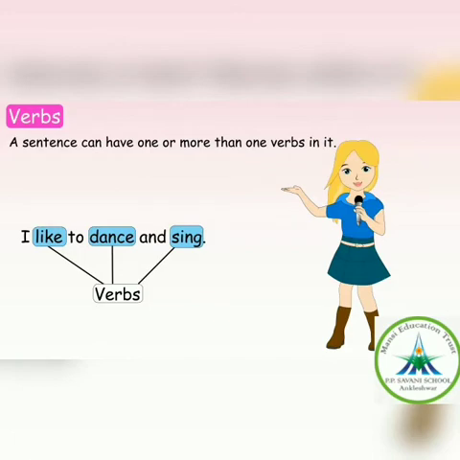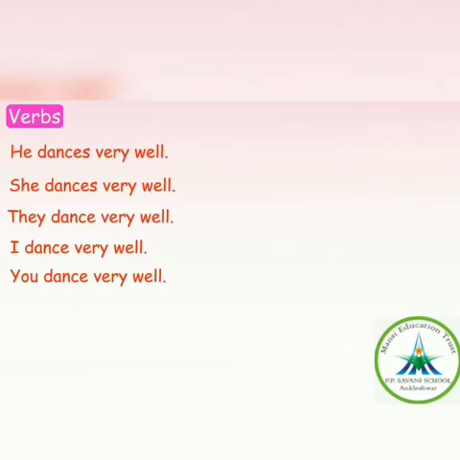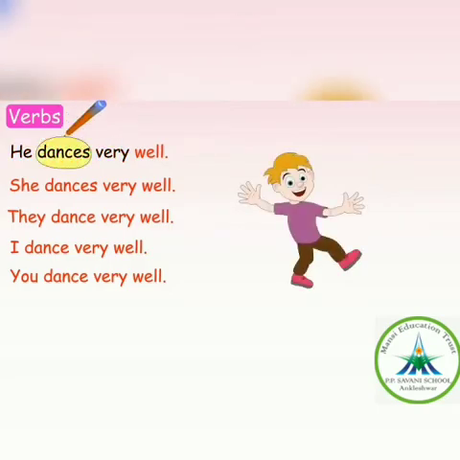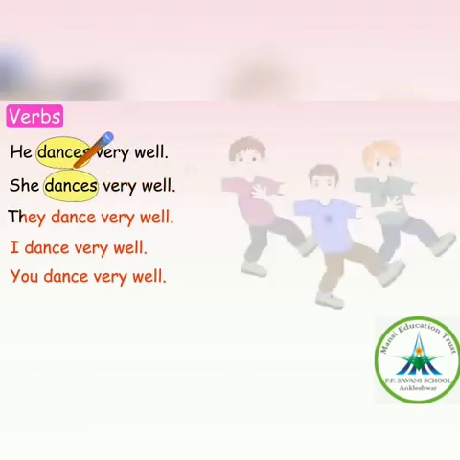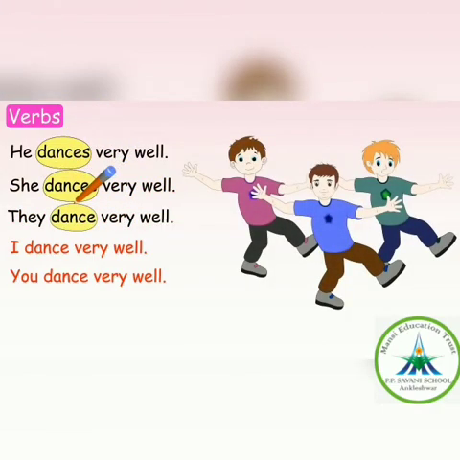Now, let's see some more examples of verbs. He dances very well. She dances very well. They dance very well. I dance very well.